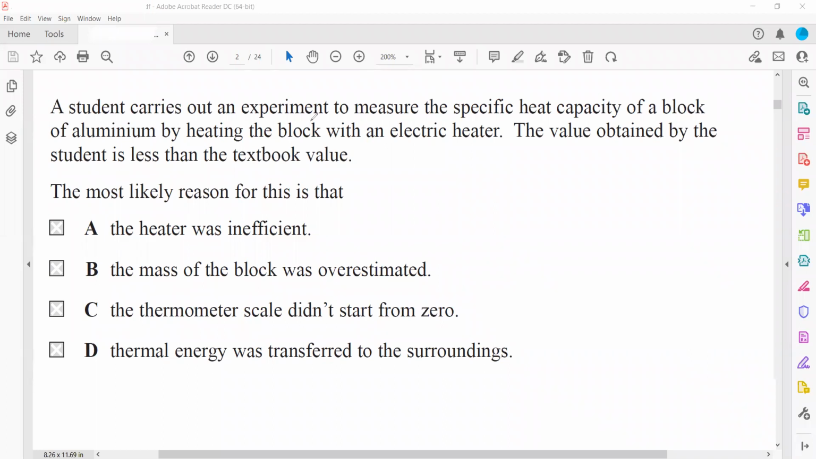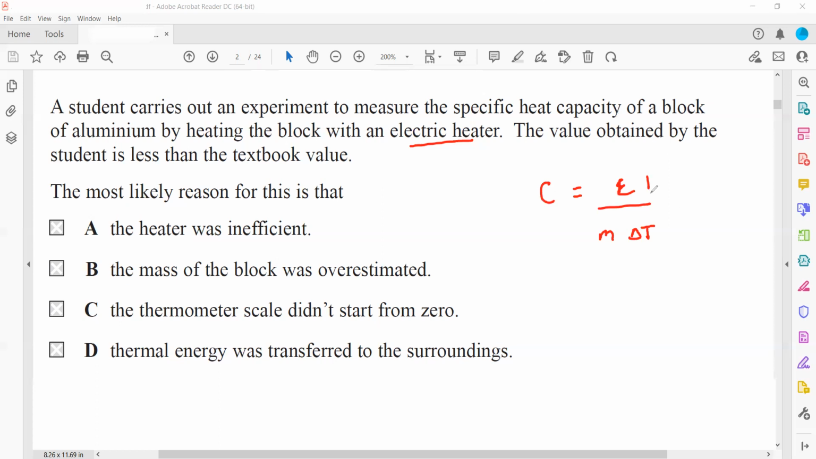So a student carries out an experiment to measure the specific heat capacity of a block of aluminium by heating the block with an electric heater. The value obtained by the student is less than the textbook value. So specific heat capacity is equal to energy divided by mass times temperature change. So if the student provides more energy, then the specific heat value will be higher.